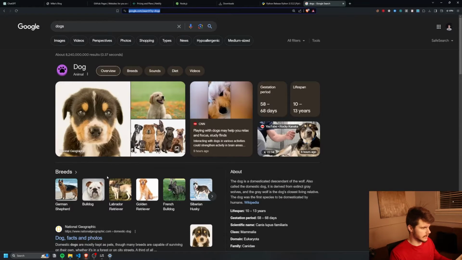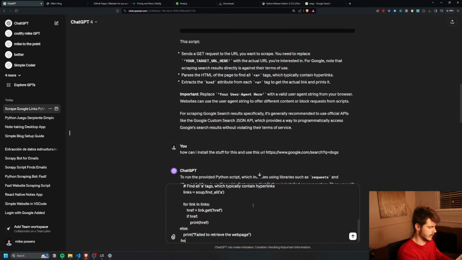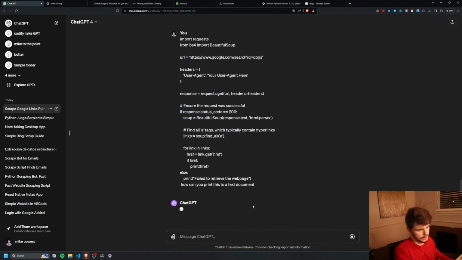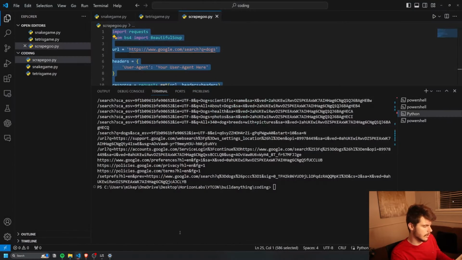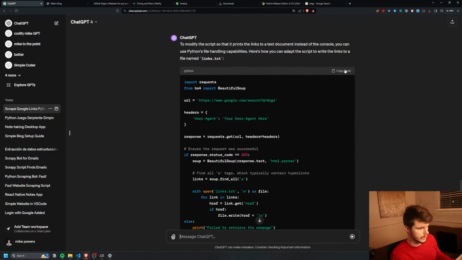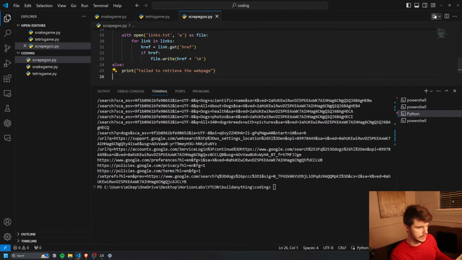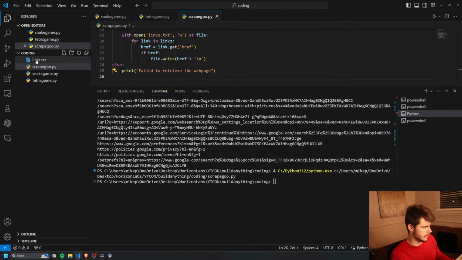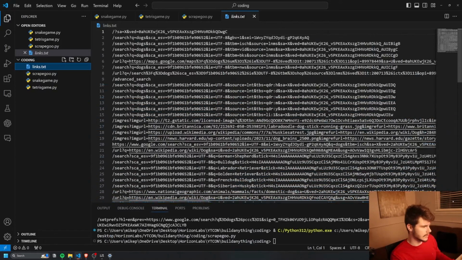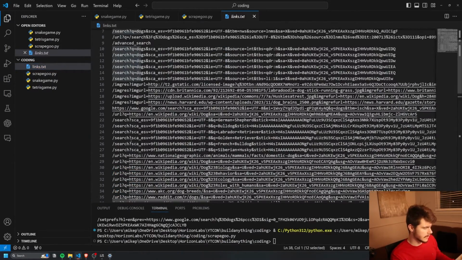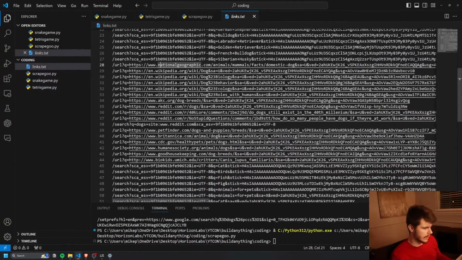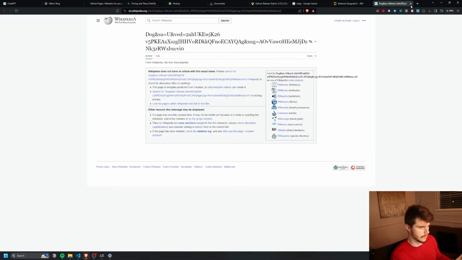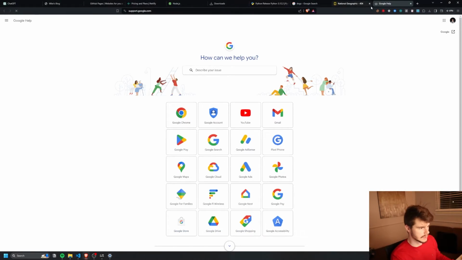So let's actually edit this. And if we paste this script, we're going to say, how can you print this to a text document? So we want to actually convert this information into something that we can use. Because right now it's just all in the terminal here, but we can edit our code a little bit more to help us get some information and put this somewhere useful. So we have our links.txt, which is, look at that, all of our links that we got here. Isn't that nice? All right, so it gives us a lot of image URLs here. But then it looks like we have the actual legitimate links for, okay, so we get this, but these links don't really seem that useful.